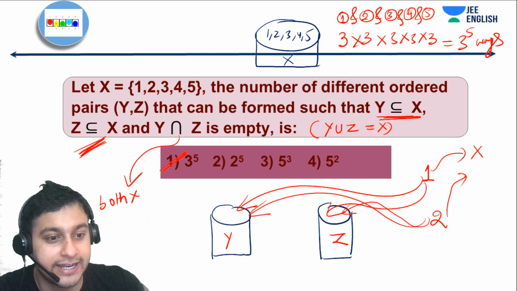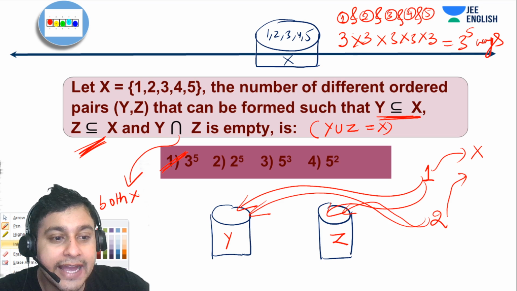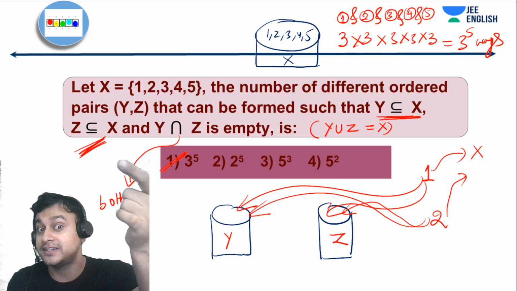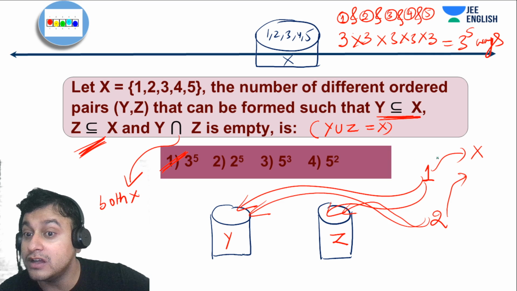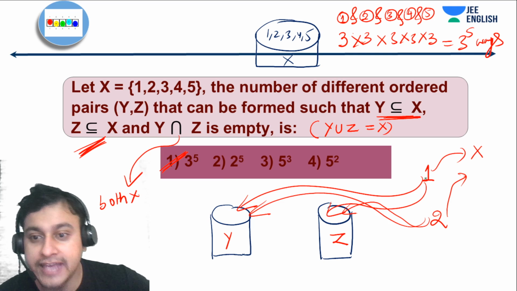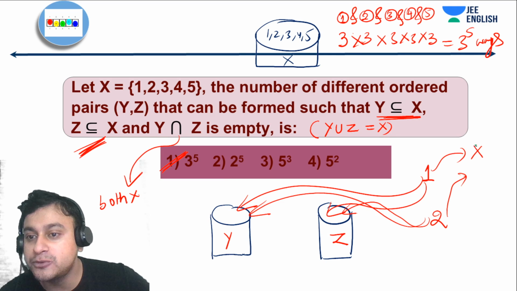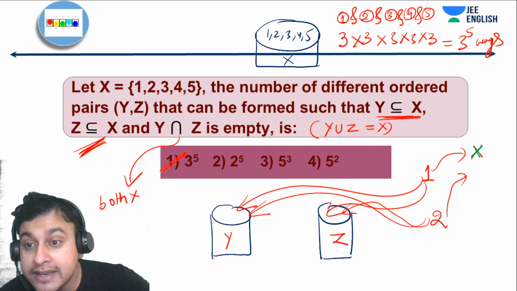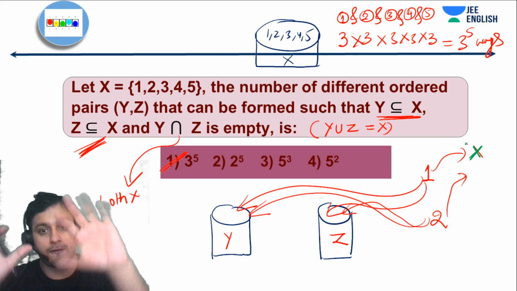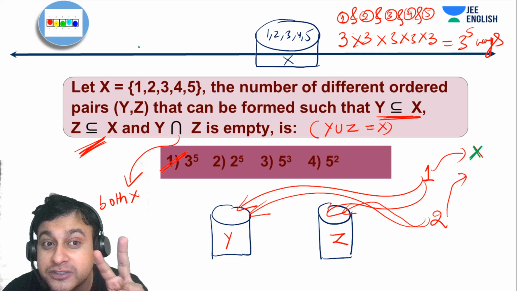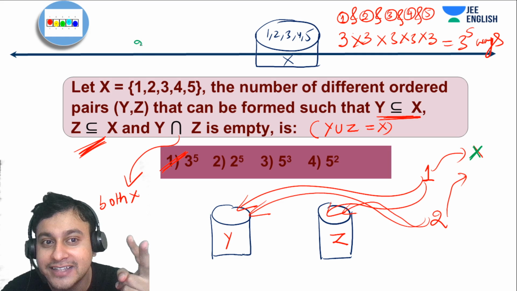That is obviously correct. So now if I slightly change the question so that Y union Z is X, that means these numbers don't have an option to sit in X. They have to either go to Y or go to Z. So the option of remaining in X gets removed. So the guys have only two options, and in that scenario the answer will be 2 power 5, guys.